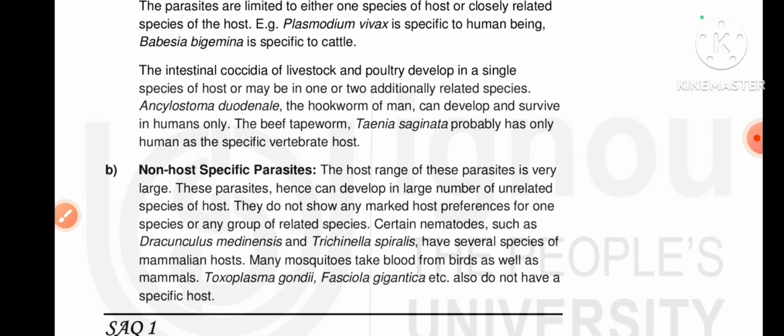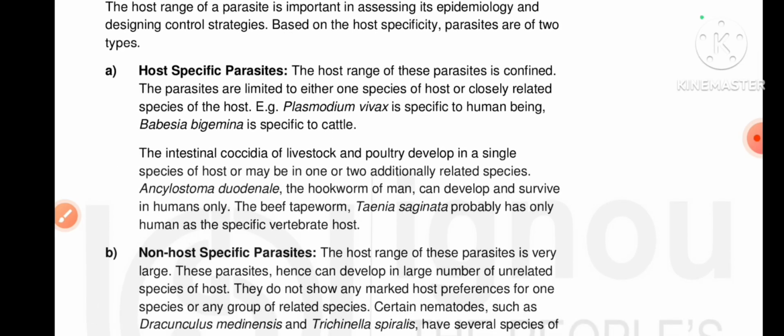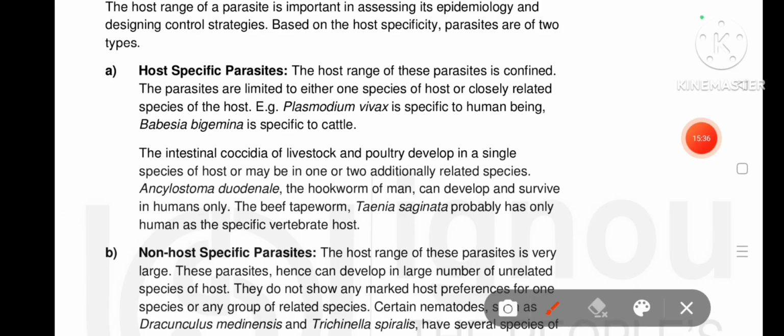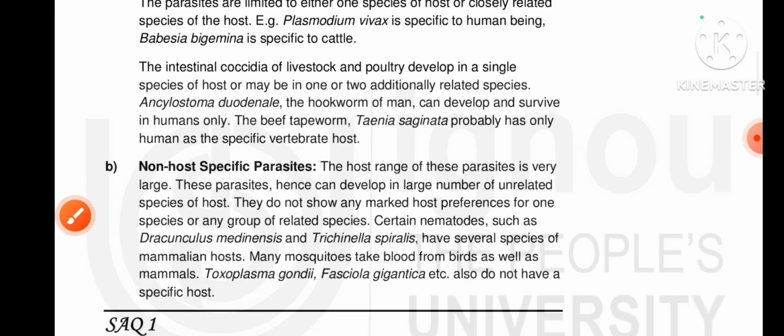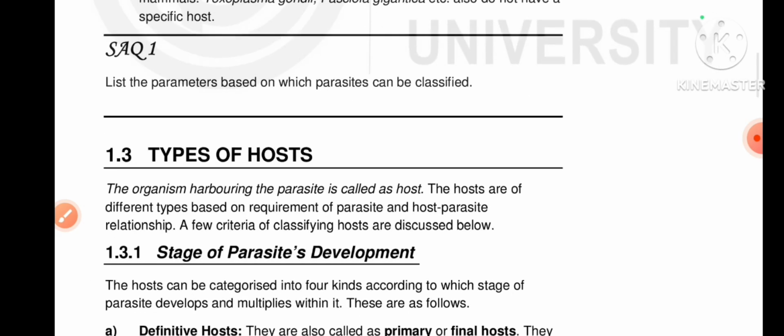Non-host specific means it affects all species. For host specific parasites, the host range is confined. The parasites are limited to one species and hosts closely related to that species, like Plasmodium vivax. Non-host specific means the host range of the parasite is very large, and many hosts are affected by these species.